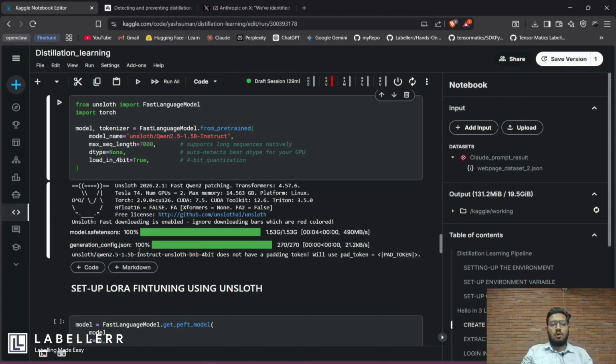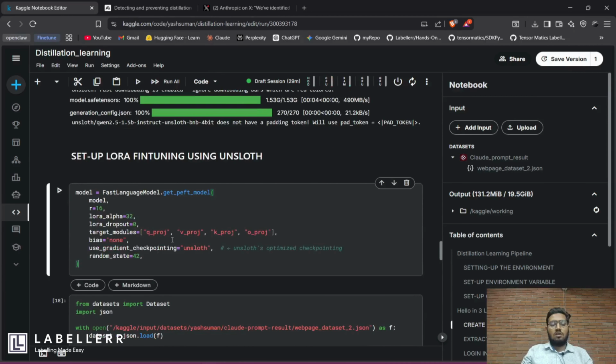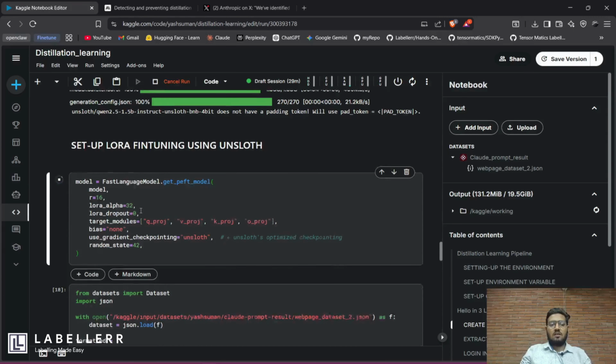So your Qwen model has been loaded, and now you just have to perform LoRA fine-tuning on specific modules like Q, V, K, and O. Unsloth makes it very simple to fine-tune any model. So just like that, you can do that.